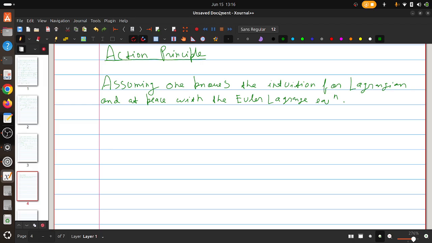Okay, so let us begin. And then we'll talk about action, and then we can again rederive these Euler Lagrange equations from the action principle. And then later we'll study special relativity through the more general action principle, and after that there is general relativity and so on. Okay, so let me just write what the Lagrangian is.